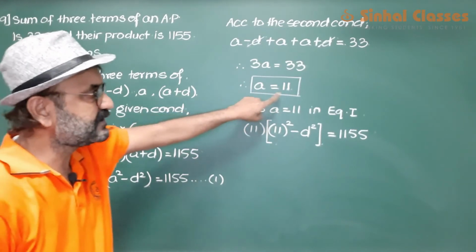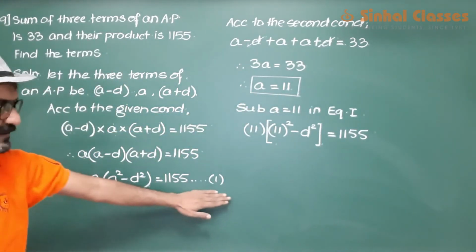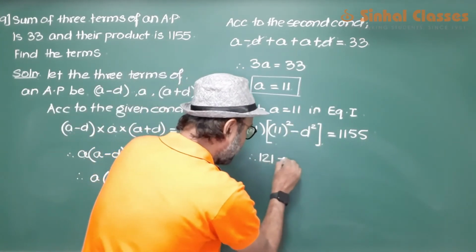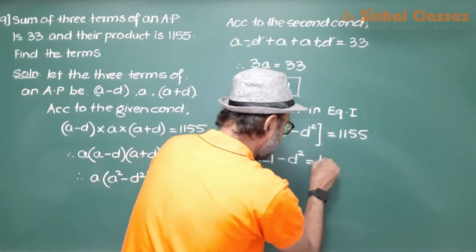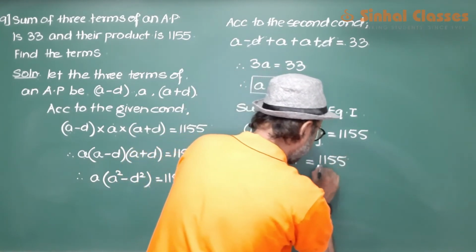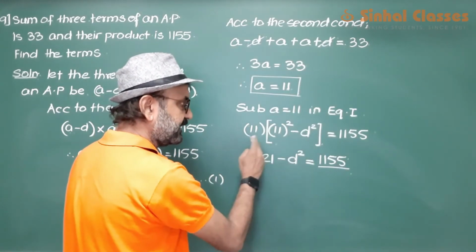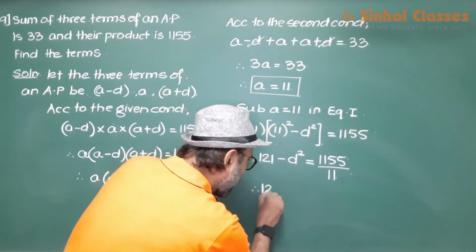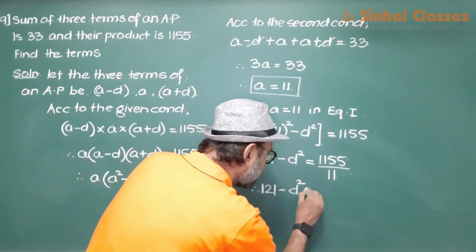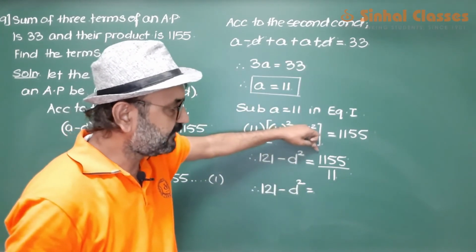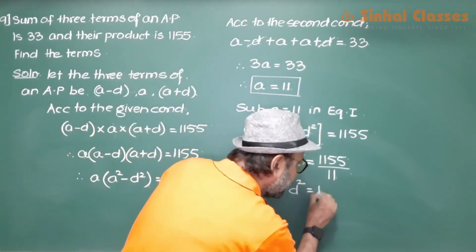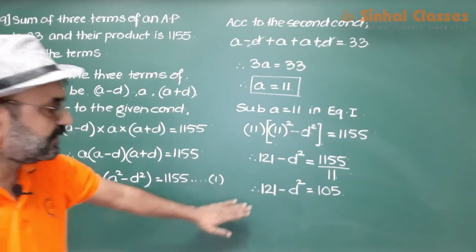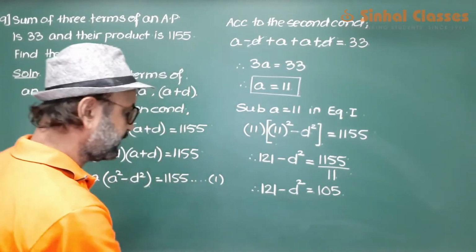So I have substituted the value of a, which is 11, in the first equation. So on substitution, let's see what we get. 11 into 121 minus d squared is equal to 1155. This 11 is getting multiplied here, shifted to the other side. You get it upon 11 and you get 121 minus d squared is equal to, divide 1155 by 11, you will get 105. So you've got 121 minus d squared is equal to 105.